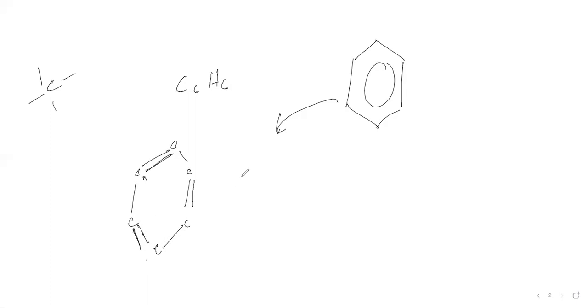Now how about the hydrogen? If we count, we'll observe that each carbon has three bonds formed. We're left with one bond left over. That bond is basically with the hydrogen. So these are the hydrogens forming bonds with each of the carbons. See, now we have six carbons, 1, 2, 3, 4, 5, 6, and six hydrogens, 1, 2, 3, 4, 5, 6.